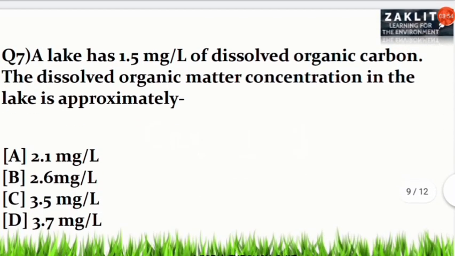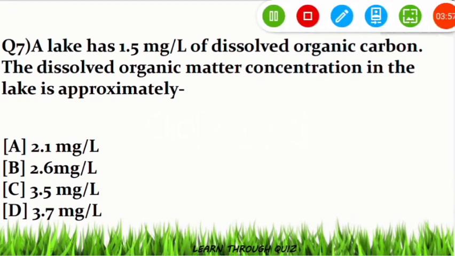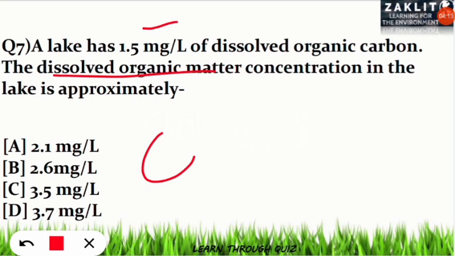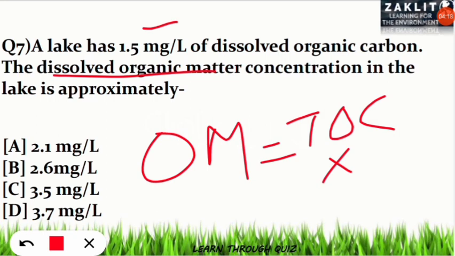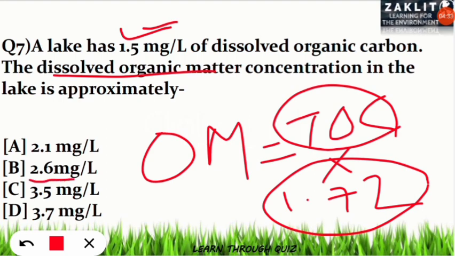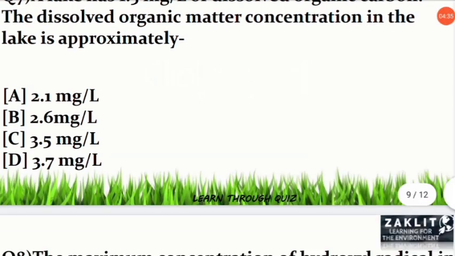The seventh question was a very easy numerical, and the question was about finding the organic matter in the lake. So the lake was given with the dissolved organic carbon which was 1.5 milligram per liter, and it was asking to find the dissolved organic matter. So the formula for this is organic matter, that is OM, is equal to total organic carbon present in the lake multiplied by 1.72. So here as it was given total organic carbon as 1.5, when we multiply with 1.72, we will get the answer as 2.58. So 2.58 is approximately equal to 2.6 milligram per liter. Option number B will be the correct option. Let's move to the next question.